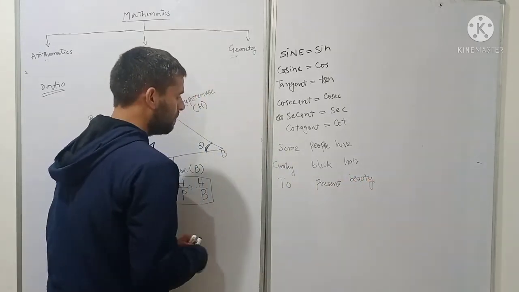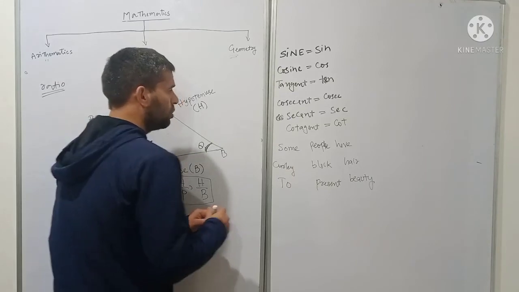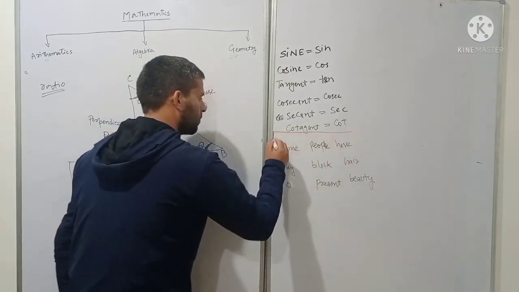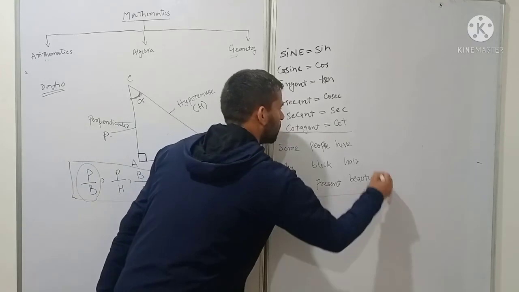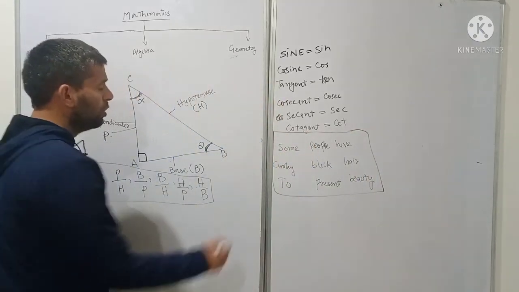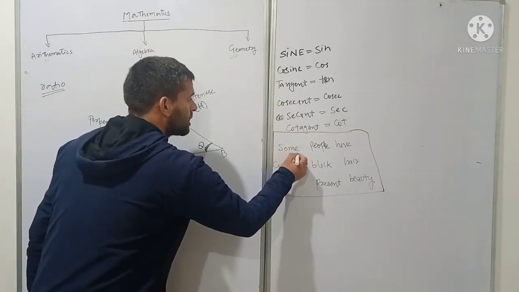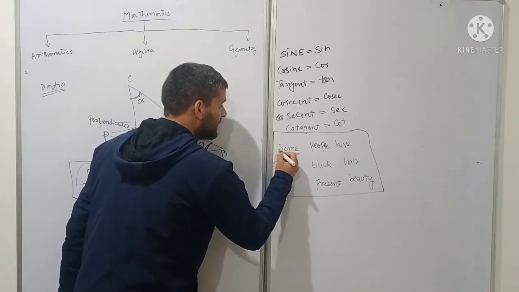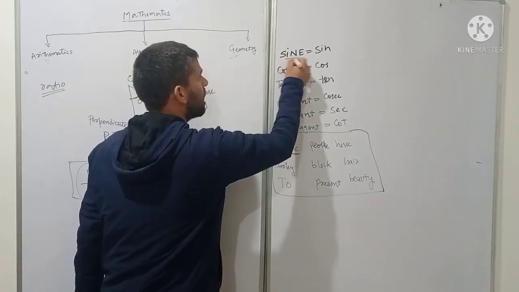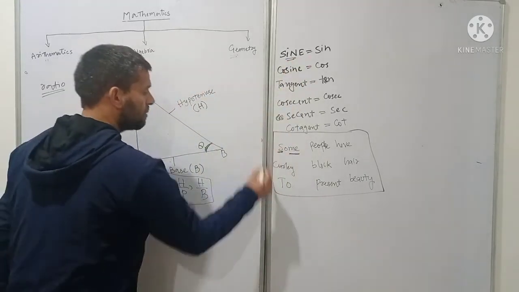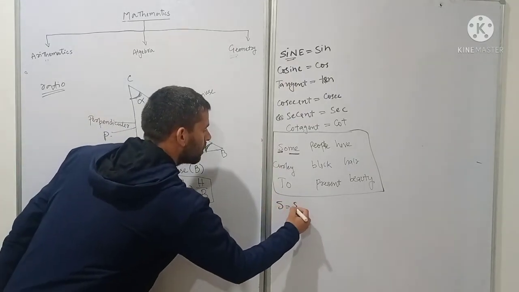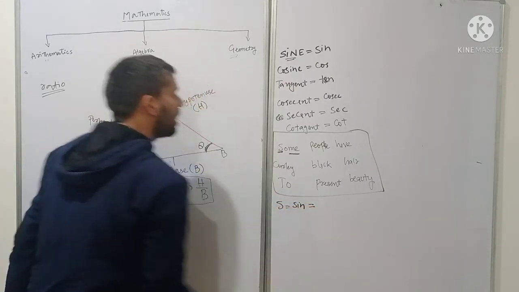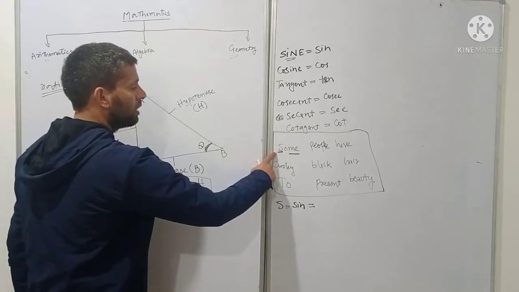So students, remember, this is important to note. In this sentence, the first letter of Some is S. So S means sine.